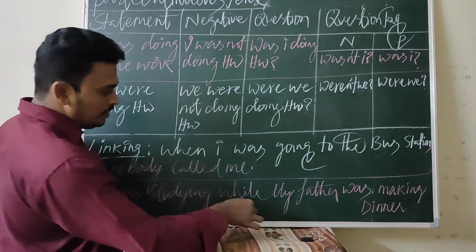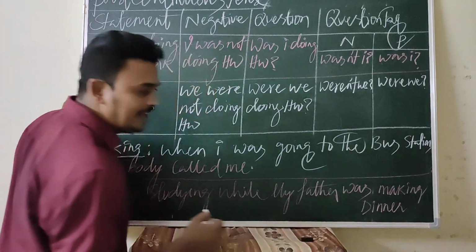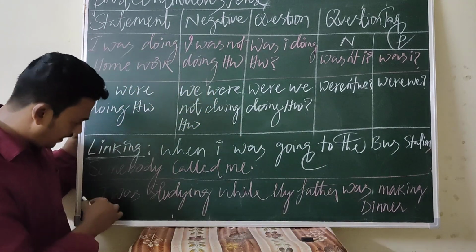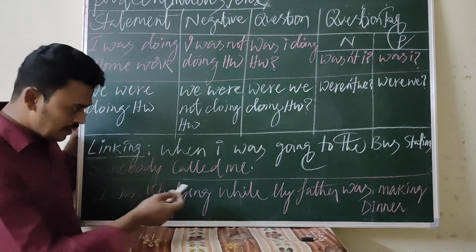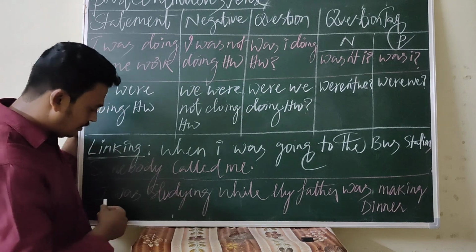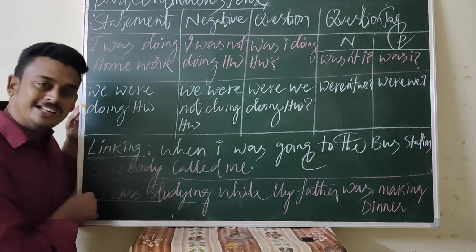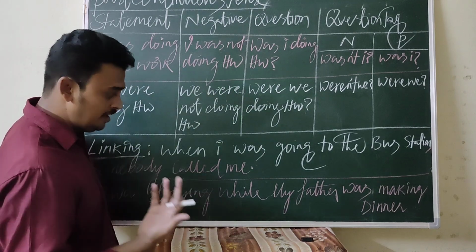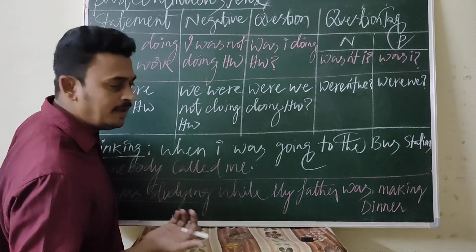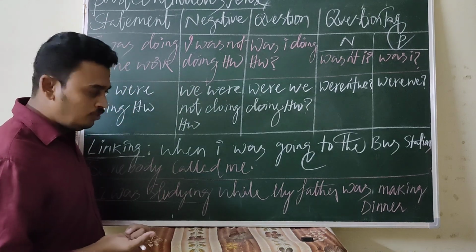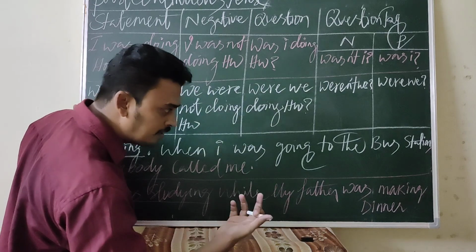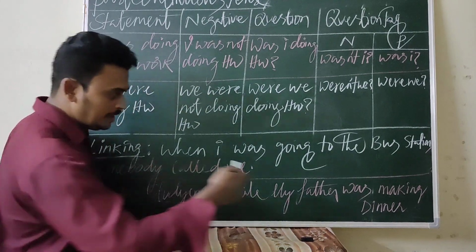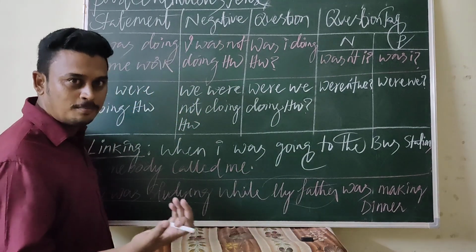I was studying while my father was making dinner. You can write while here. So I was studying, this is the past continuous tense. Yesterday, I was studying while my father was making dinner. Otherwise, you can say, while my father was making dinner, I was studying. My father, or you can write my mother, no problem.